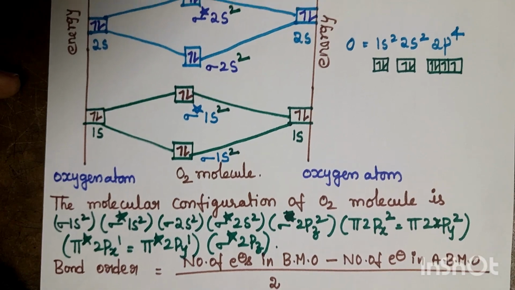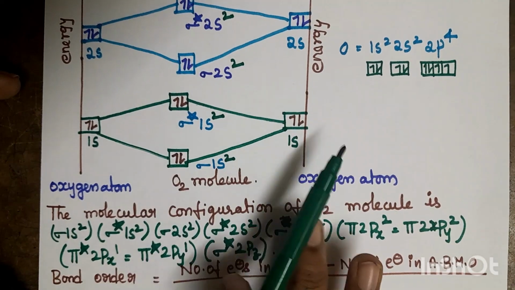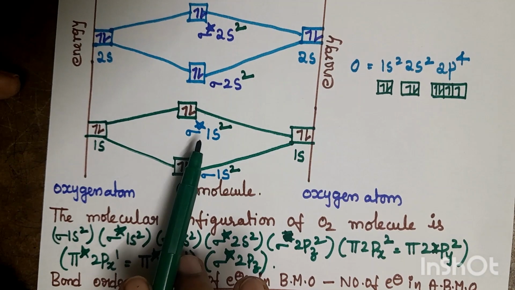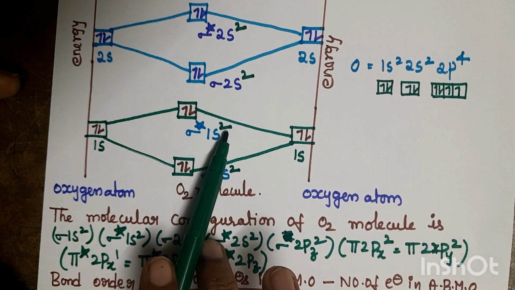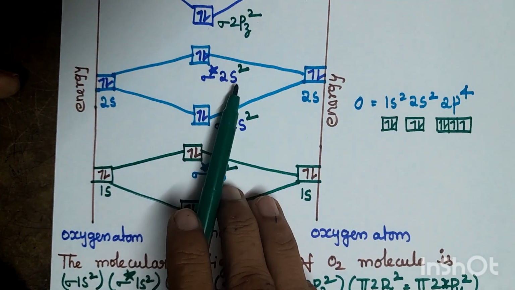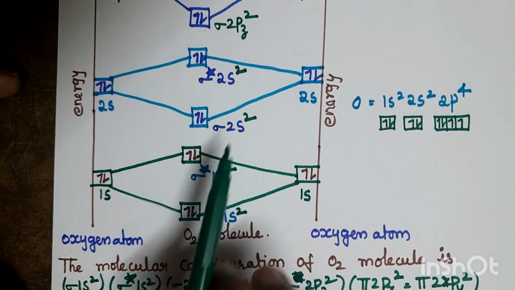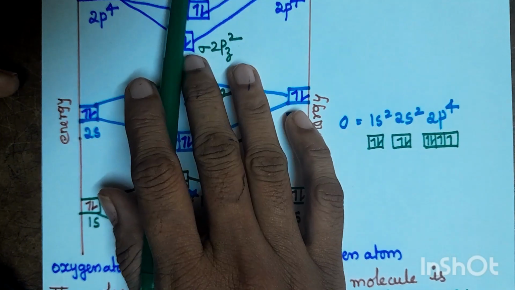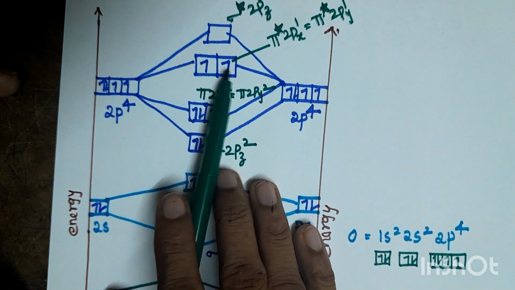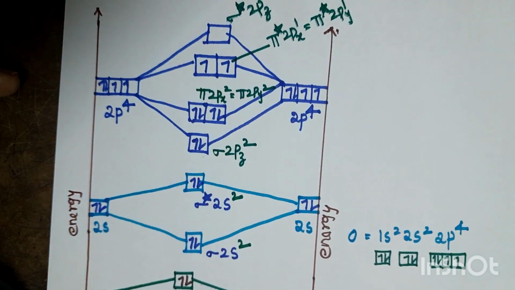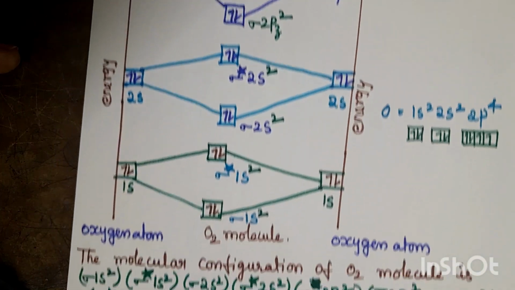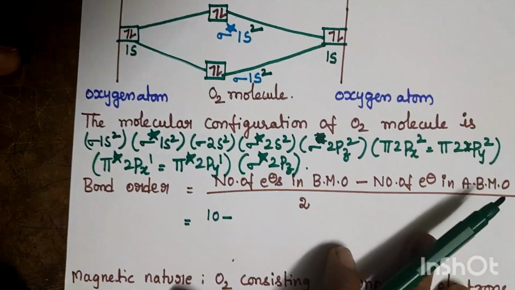The star indicates the anti-bonding molecular orbitals: sigma star 1s has 2 electrons, sigma star 2s 2 electrons, and pi star 2px and 2py 1 each. The total number of anti-bonding electrons is 6.